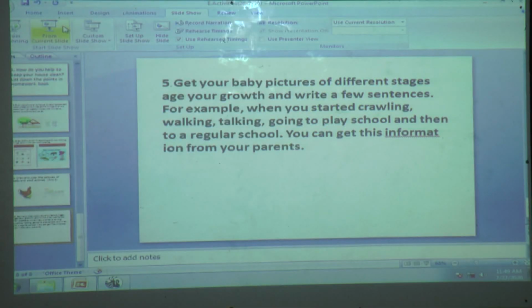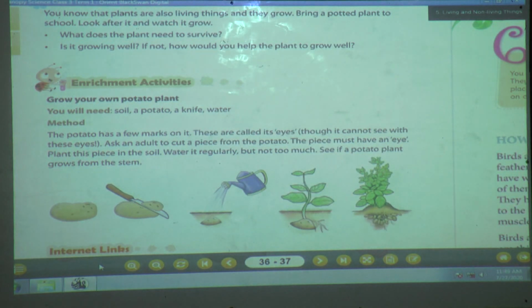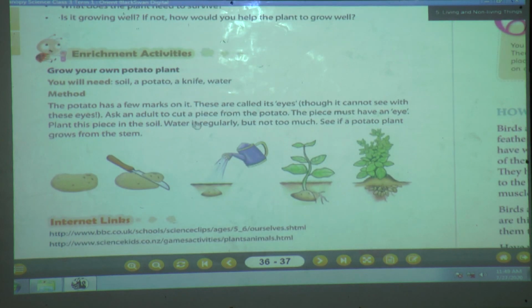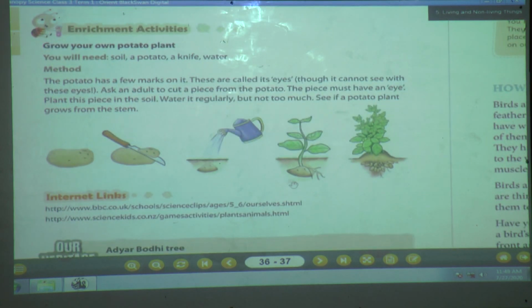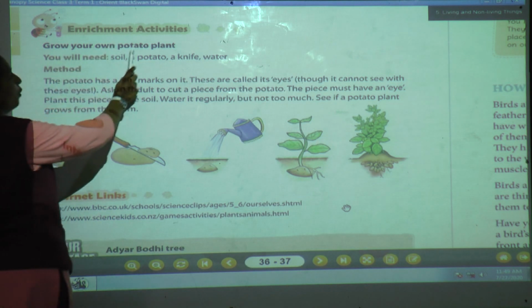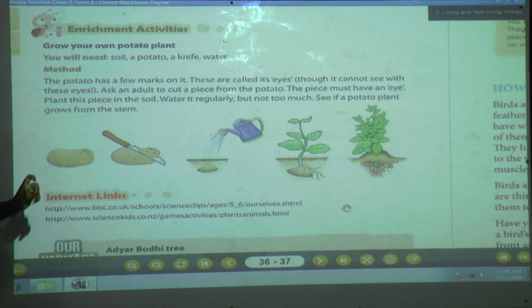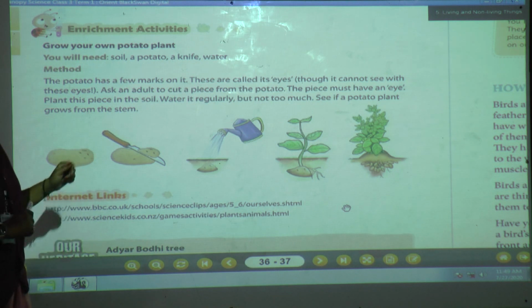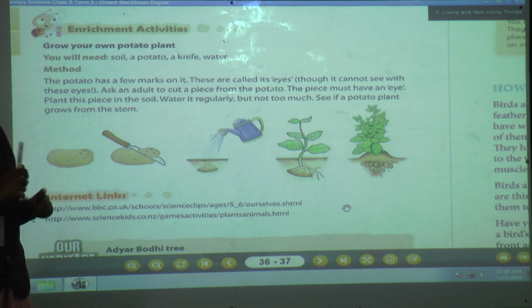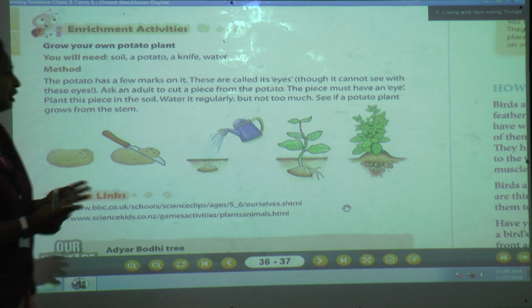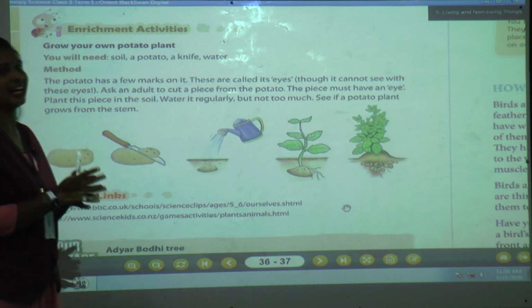Now open your canopy, page number 36. See, one activity is given here. Okay, this is the 6th one we are going to do. What is the activity? Grow your own potato plant. Yes, all students like to eat potato vegetable. Yes or no? Yes. Now what you are going to do? You are going to plant a potato plant at home.